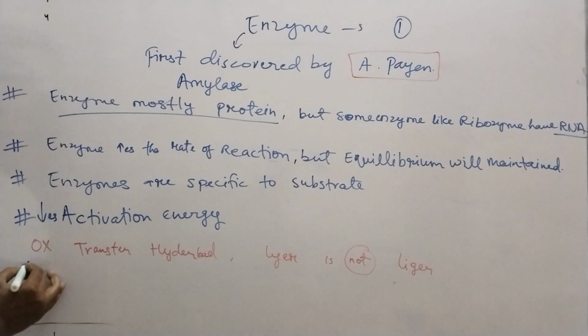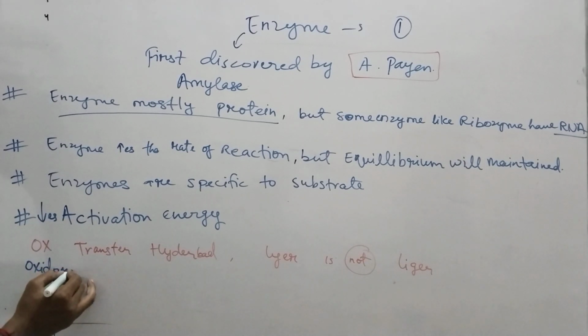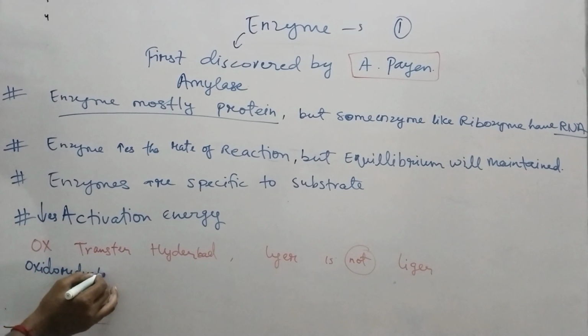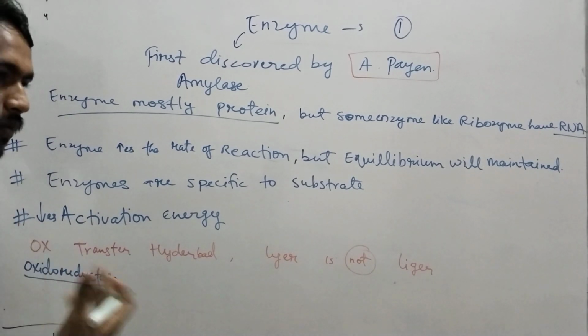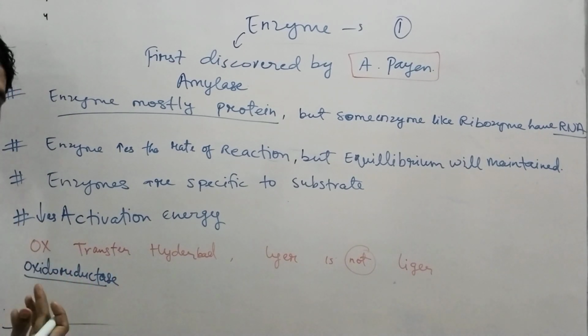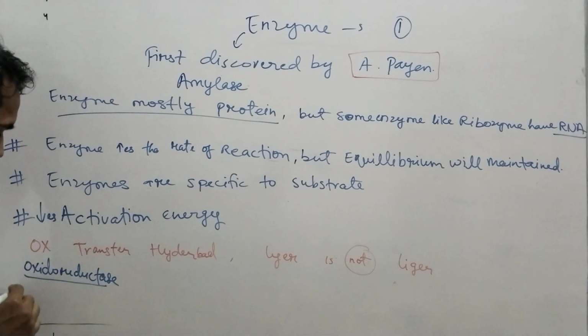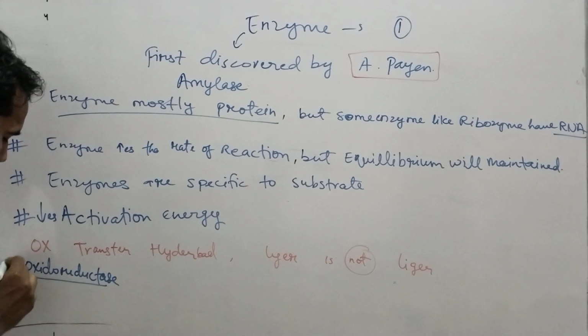So ox means oxidoreductase, which will promote oxidation or reduction, like dehydrogenase. So this is the first class.